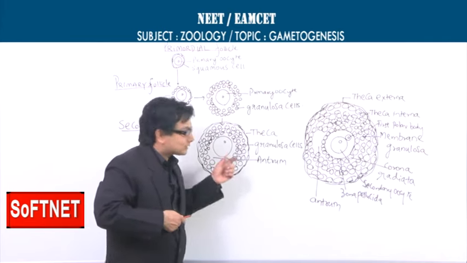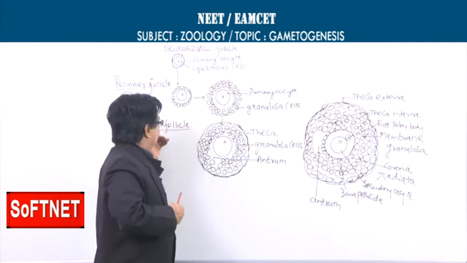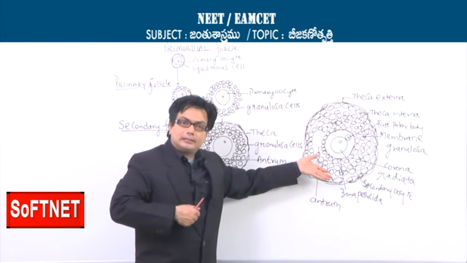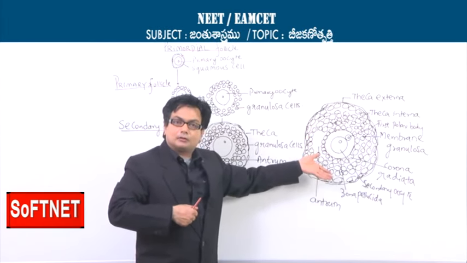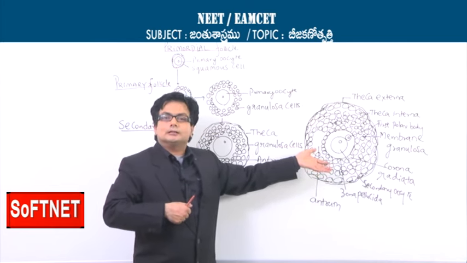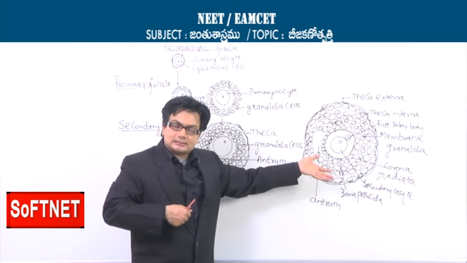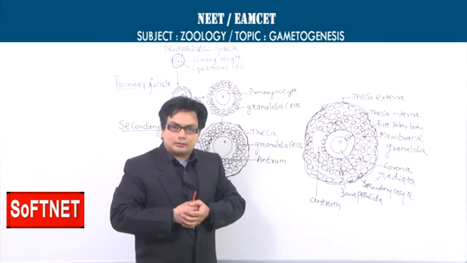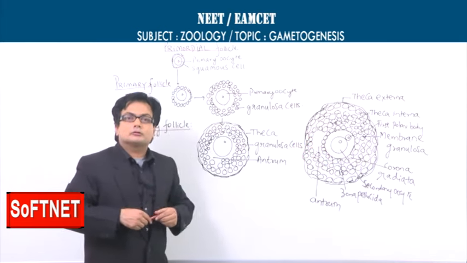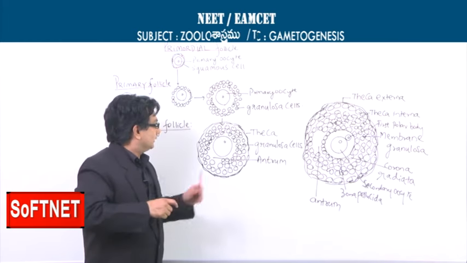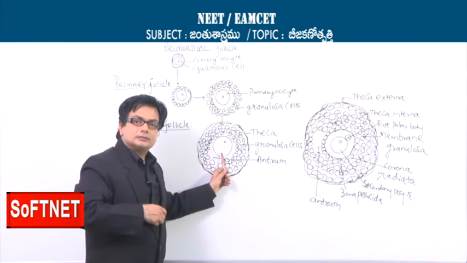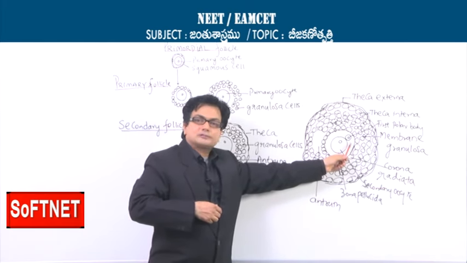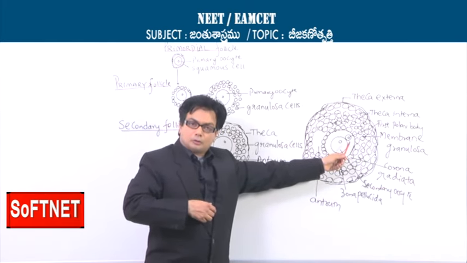So, this transformation of the secondary follicle into the next one can be termed the tertiary follicle, and the tertiary follicle will further increase in the number of cells and the size, and that is what is called the Graafian follicle. So, let us see this important transformation one more time. The primary oocyte is becoming the secondary oocyte and the first polar body because of meiosis 1.